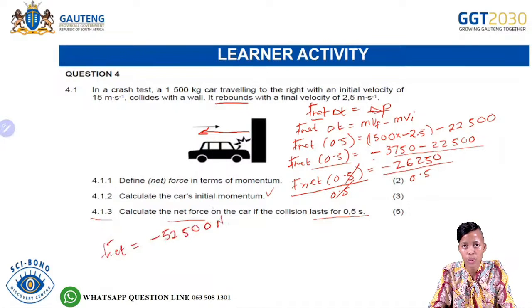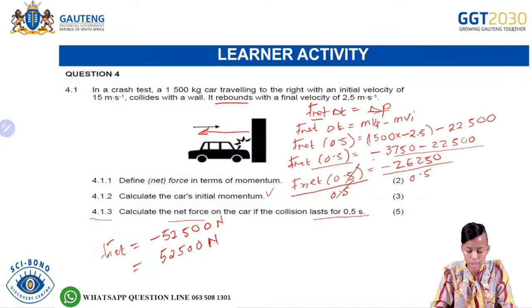Newton. Okay, so remember, you are not going to leave your answer as a negative. So what are you going to do? After you have written your negative answer, you are going to write it as a positive answer, which is 5,500 Newton.